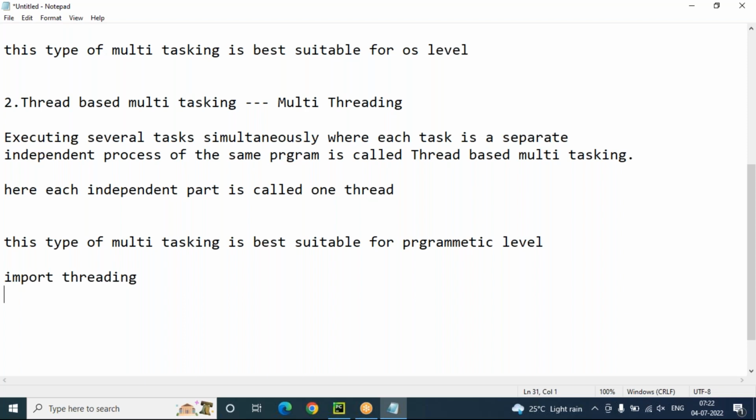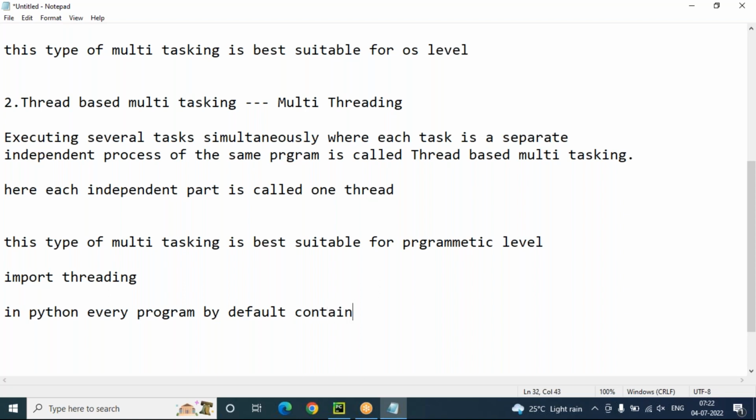And in Python, every program, this is important, is having one thread that is called the main thread.